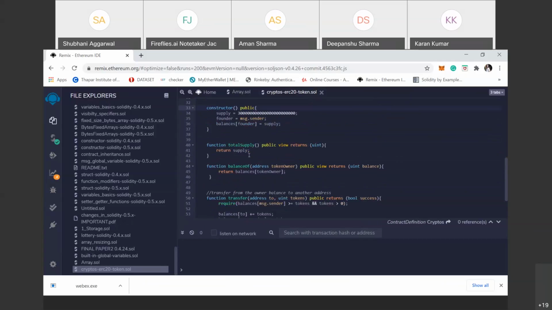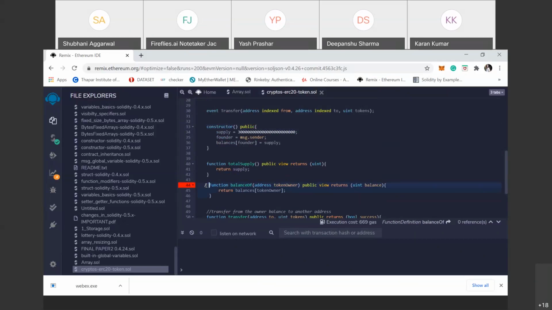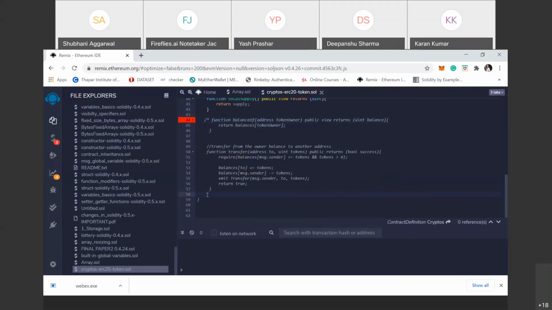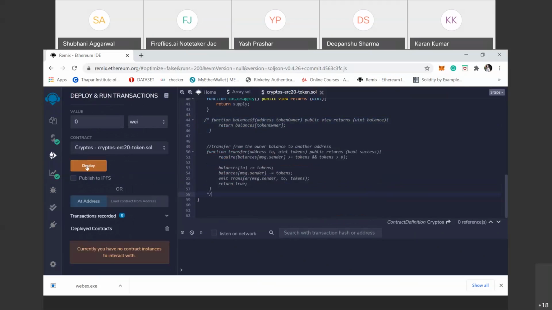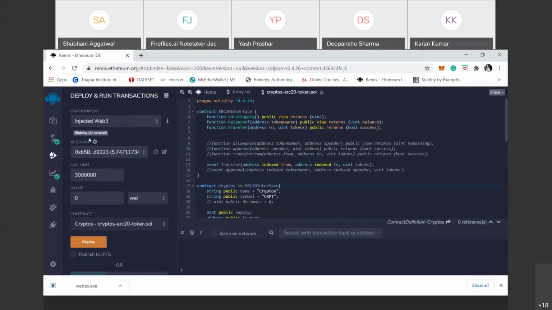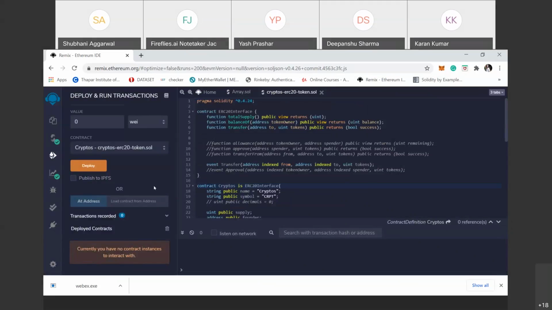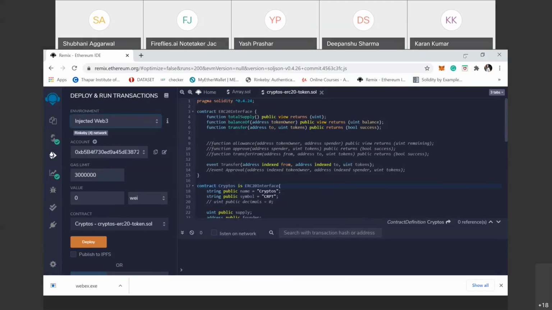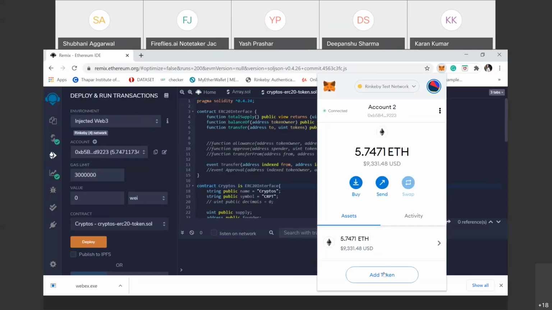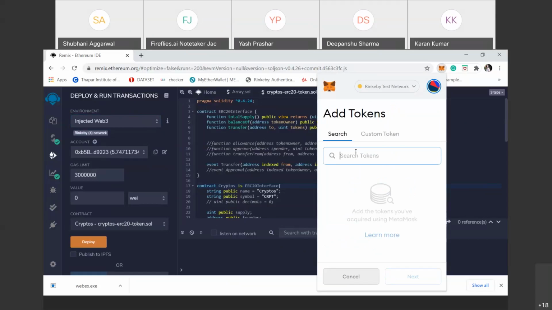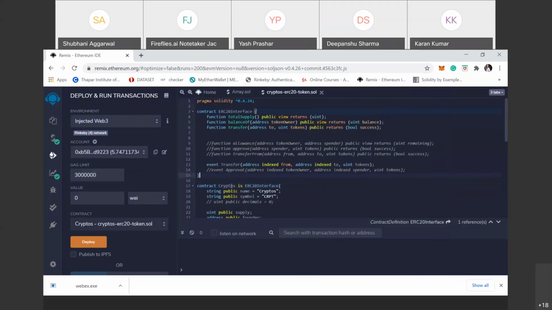So when we simply first run only the total supply function, when we deploy this, it is not running either. I don't know why this error is happening, why this error comes.